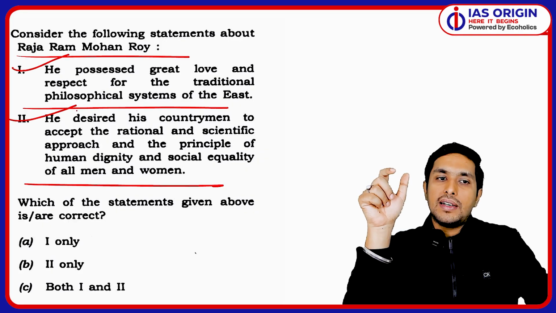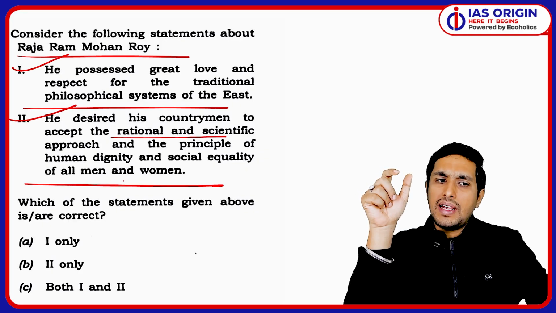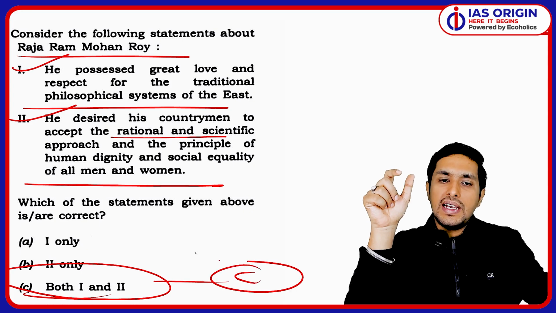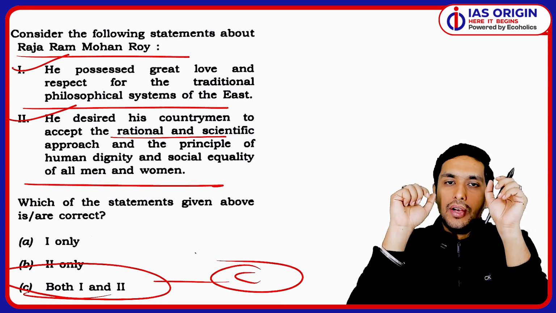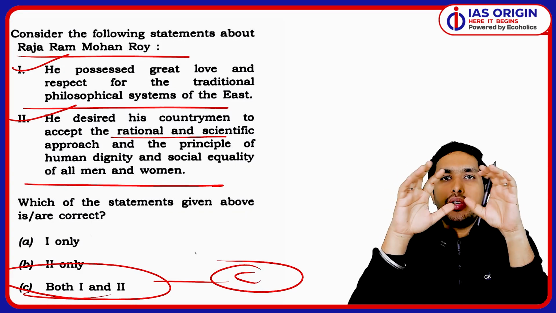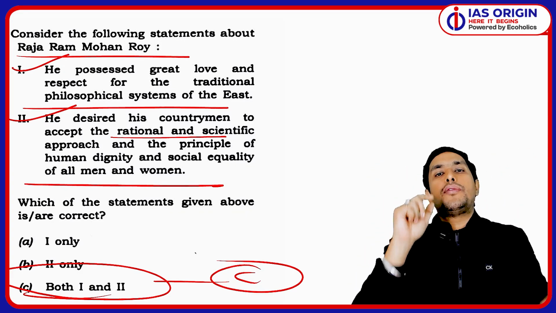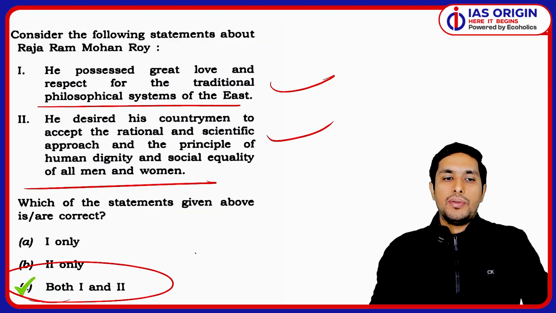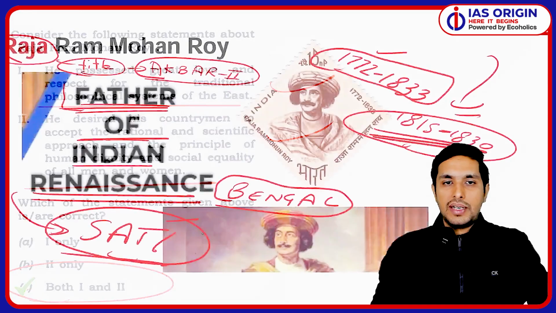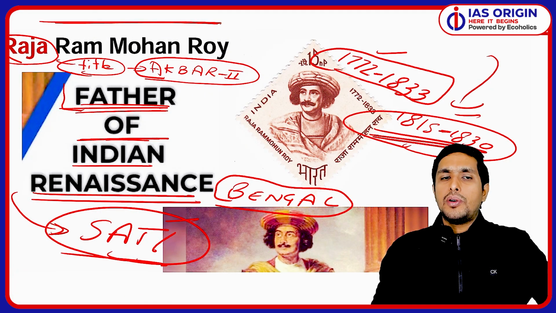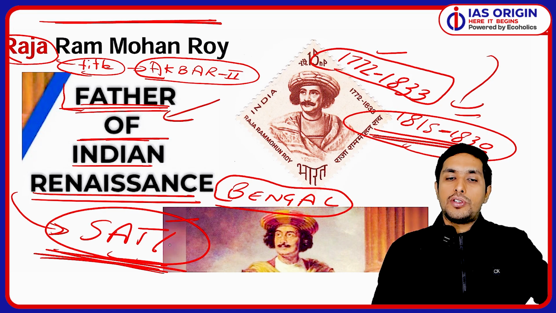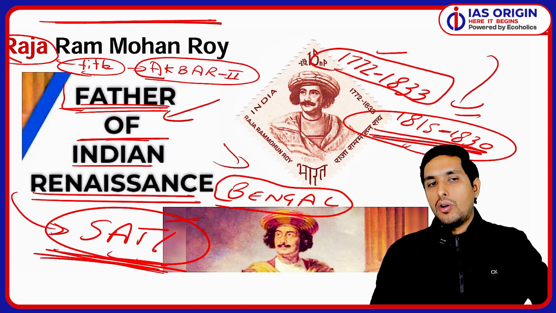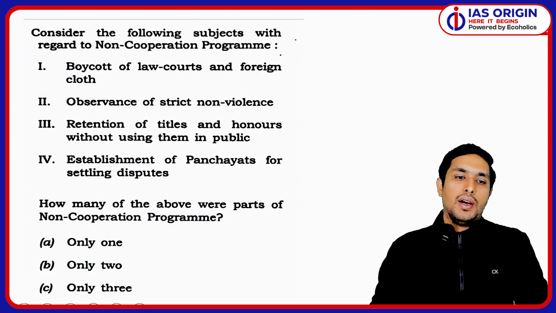And he desired his countrymen to accept a rational and scientific approach. That's correct as well. So we'll go with C as the right answer. Both are absolutely correct. Getting it? So in such questions, you have to just take a broad overview and then answer. So this is how it is. C is going to be the right answer. In the class, we did discuss his approach, how he is the father of Indian Renaissance, Indian reawakening. He was instrumental in the abolition of sati in India, and he was from Bengal. Very important.